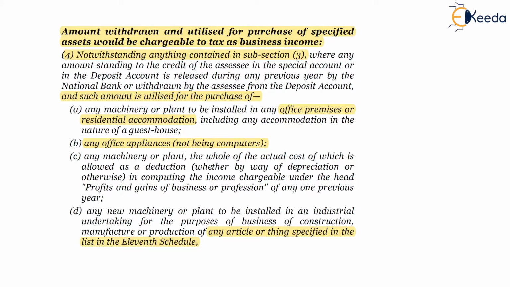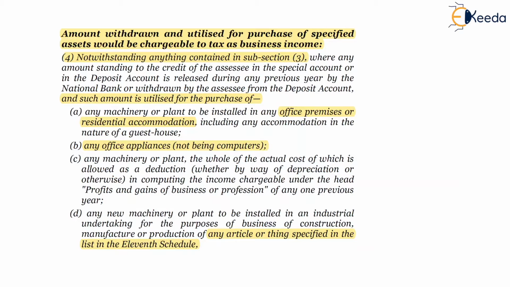And subsection 4, as stated in the first line, will supersede subsection 3, wherein, for example, even if there is closure of the business of the SSC and such business has purchased, for any reason, any of these specified assets as per subsection 4, then also the deduction under section 33AB won't be available to the SSC.